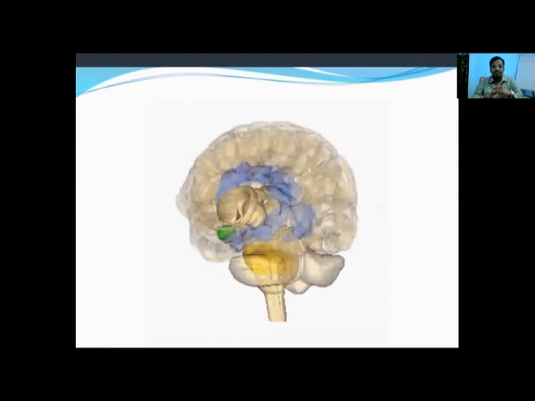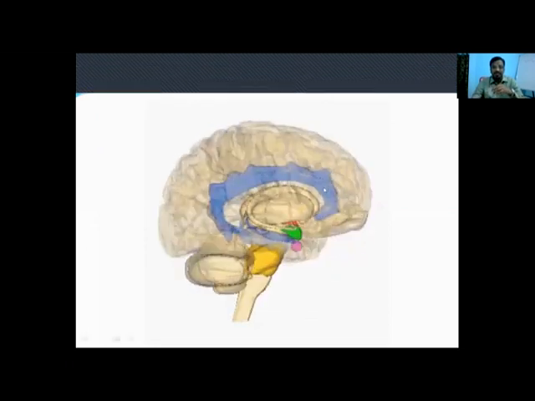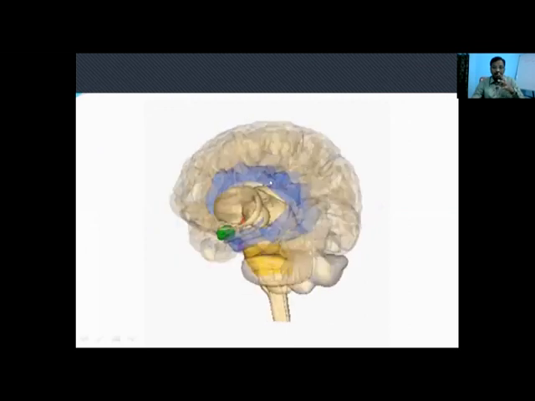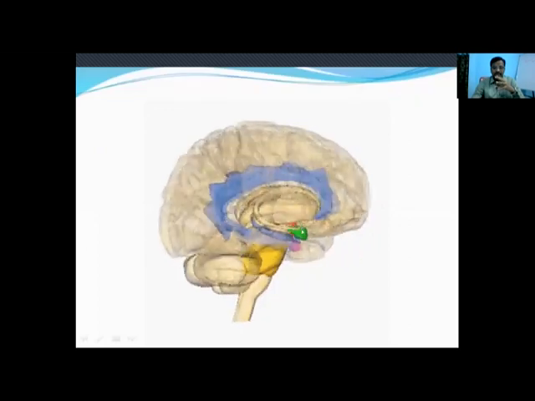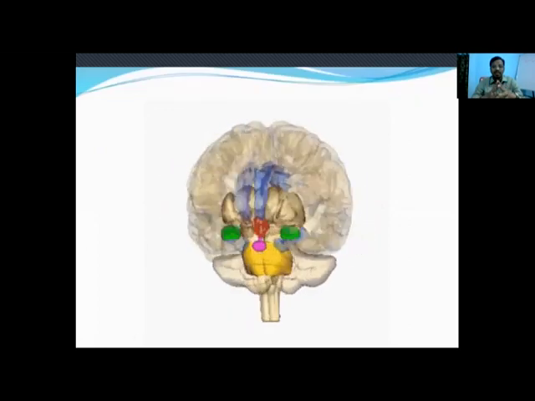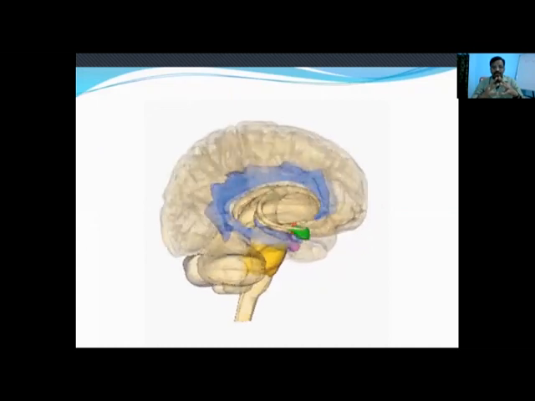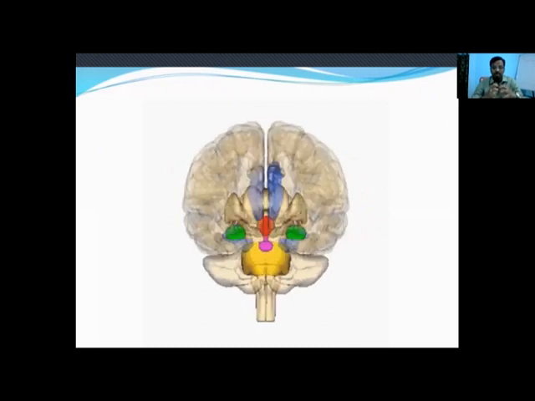So in this image, you can clearly see the interior structures, predominantly involving the frontal lobe and temporal lobe. These are the amygdala, hypothalamus. All these structures together form the limbic system. This is called the Papez circuit. The limbic system is often associated with social behavior and also emotions.